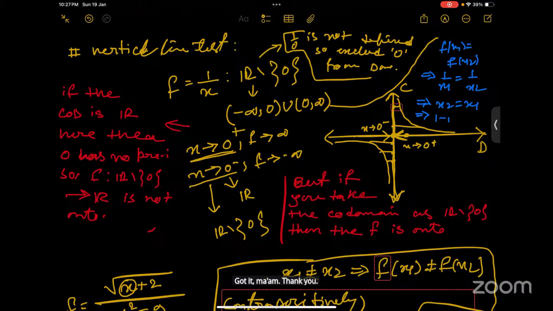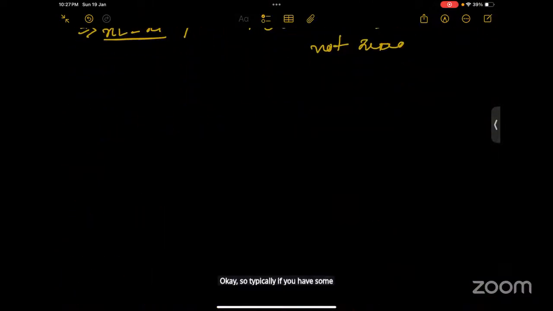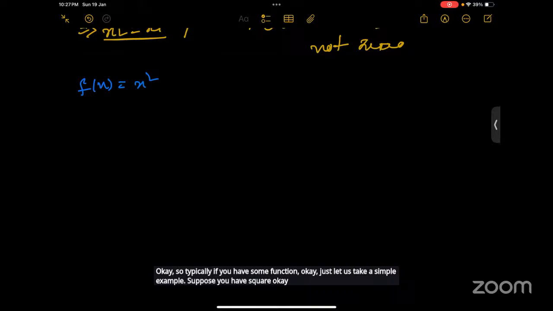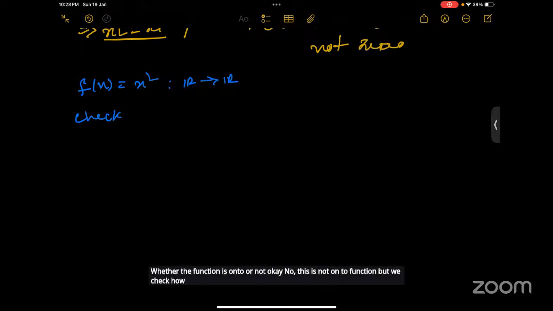Any other doubts? I'm a little bit confused, ma'am, about onto functions, especially for root type questions. Okay, so for this type of question, typically if you have some function, let us take a simple example. Suppose you have x square, and suppose it is from R to R. And let us consider that you have to check whether the function is onto or not. We know this is not an onto function, but how can we check? What is the procedure?